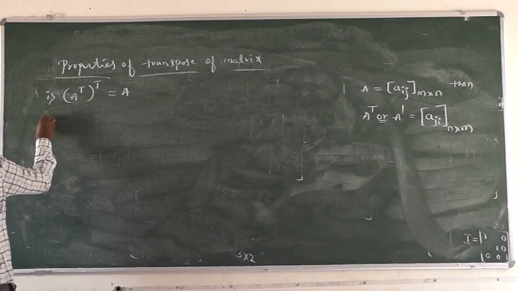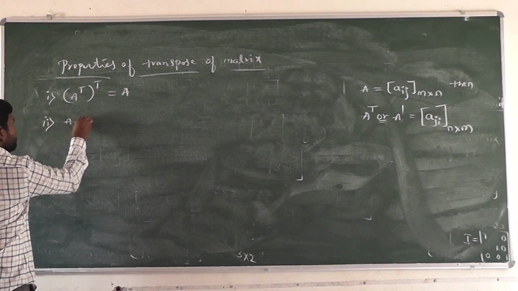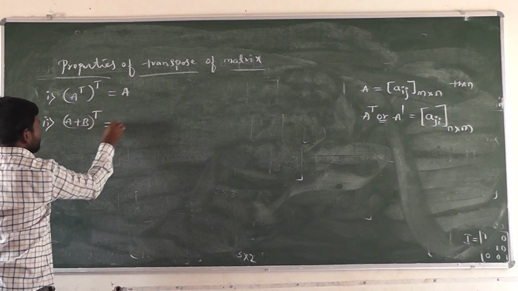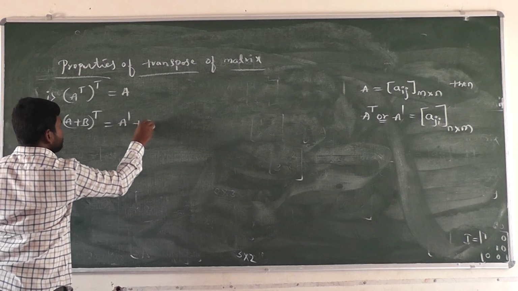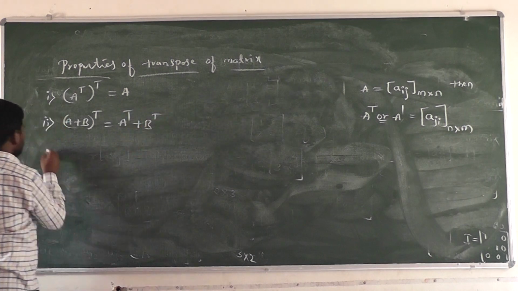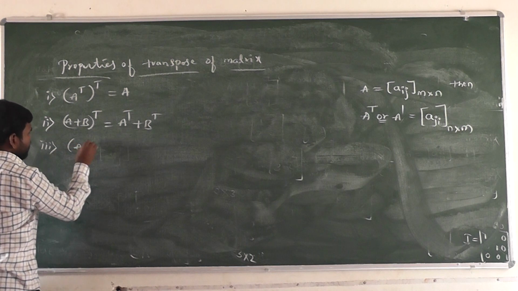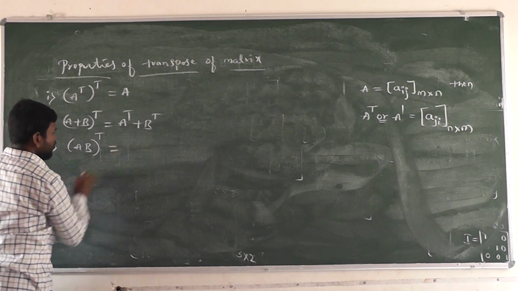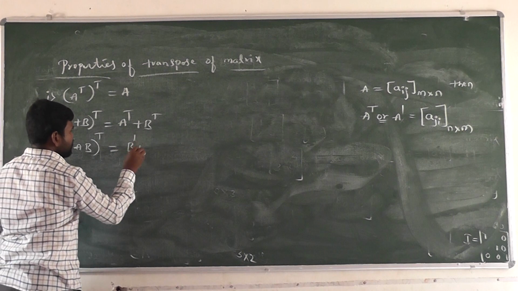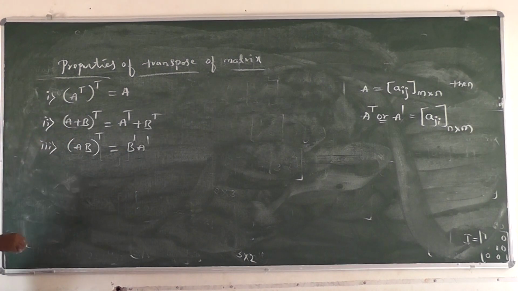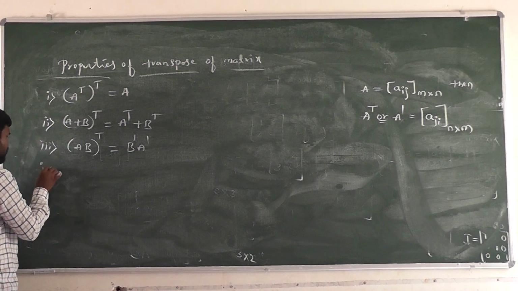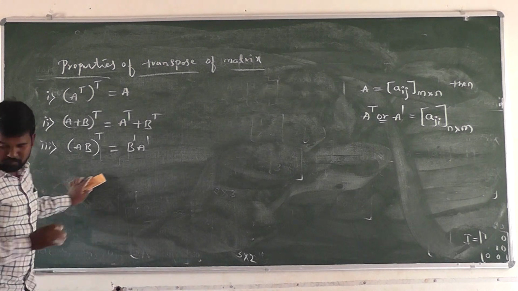Next, second one, A plus B transpose is equal to A transpose plus B transpose. Right? Third one, A into B transpose is equal to B transpose into A transpose. Right?